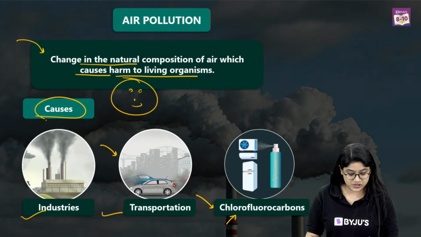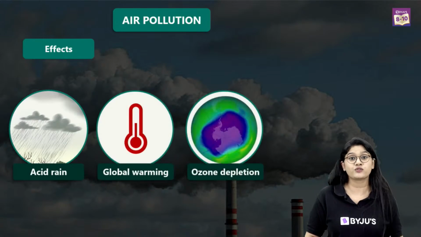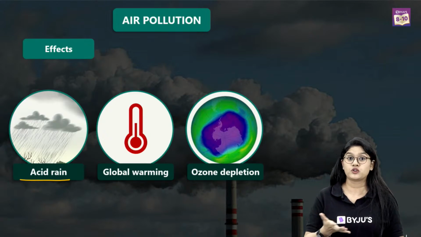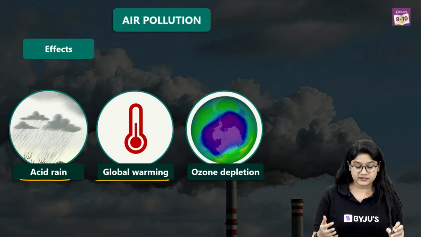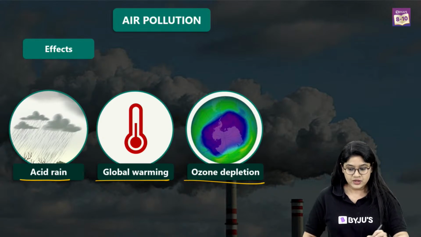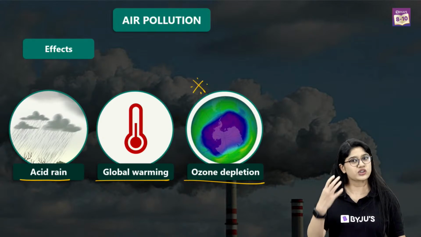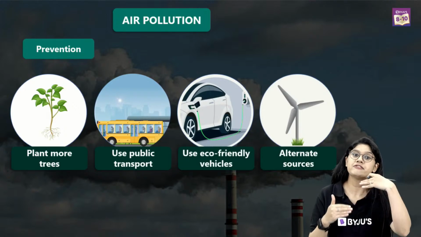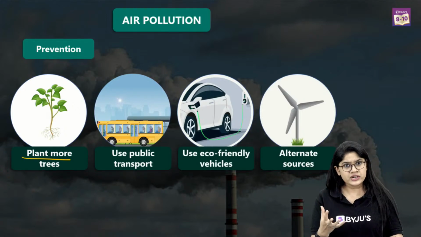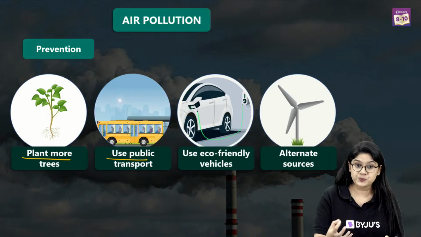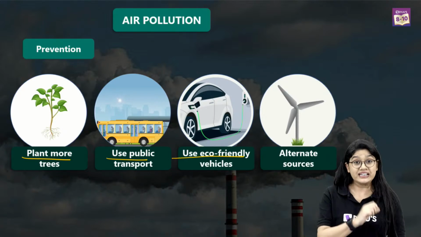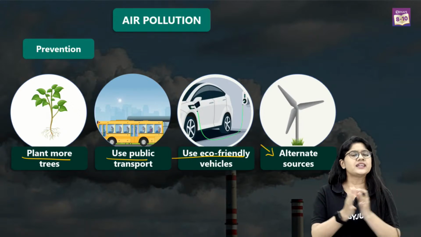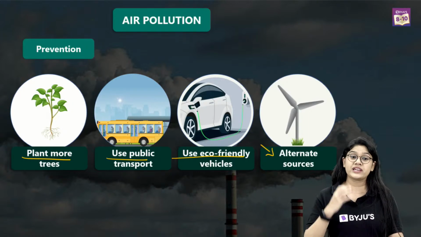So these are the causes of air pollution, and further, you discussed the effects of air pollution. It will be affecting living beings, and of course it will be causing acid rain, which is definitely not good for our environment, global warming, and the ozone depletion. I'm sure you studied ozone depletion because it's really very important. Then further, we talked about how we can prevent air pollution. We can plant more trees, use more public transport, use eco-friendly vehicles and different types of alternative sources of energy. So these are the basic things we all know about air pollution and how we can prevent it.